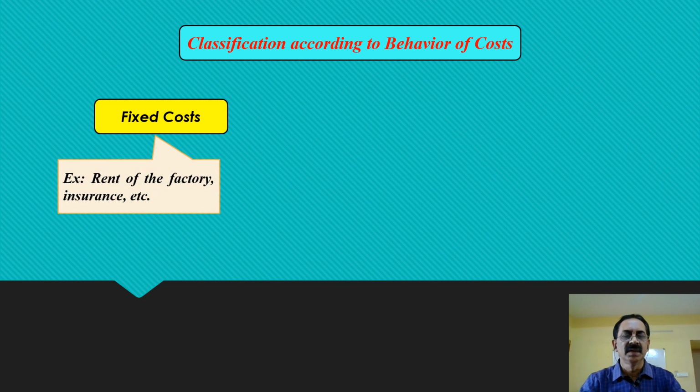Let us see the example. Rent of the factory, insurance of the factory or machinery, plant, etc. They remain fixed irrespective of the volume of output.